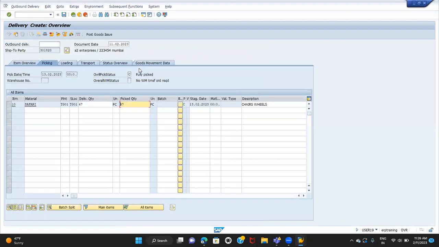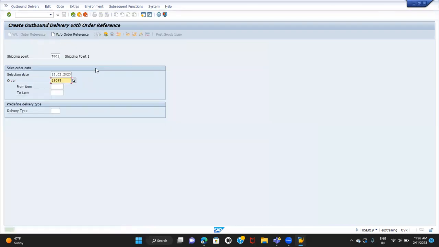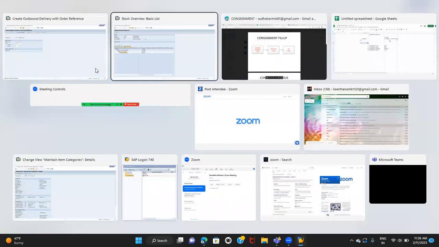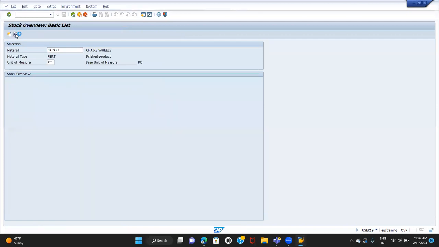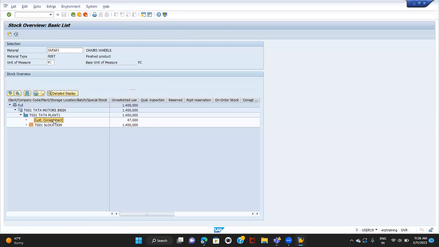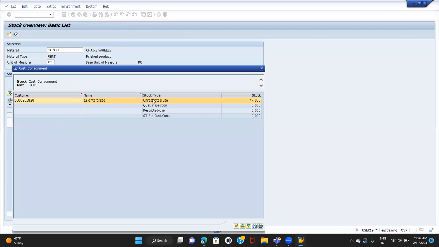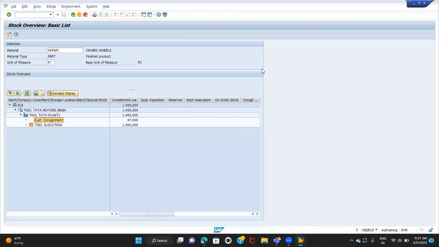Let's see. I'll do the PGI. So delivery has been done. Okay, so still the stock will show 1447, but customer consignment stock is showing as 47. If you double click on this, you can see to whom this 47 is reserved. See here, A2 Enterprises, 301820 customer. This stock is reserved. So though the stock is at the customer's place, the ownership of the material still remains with the company only. Right? So this is how we can create the consignment fill-up order.